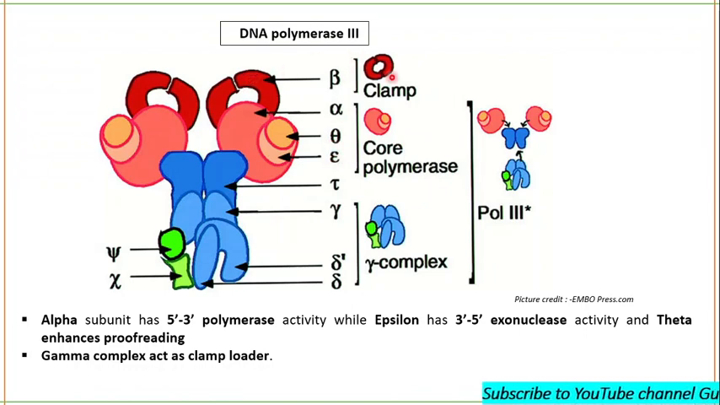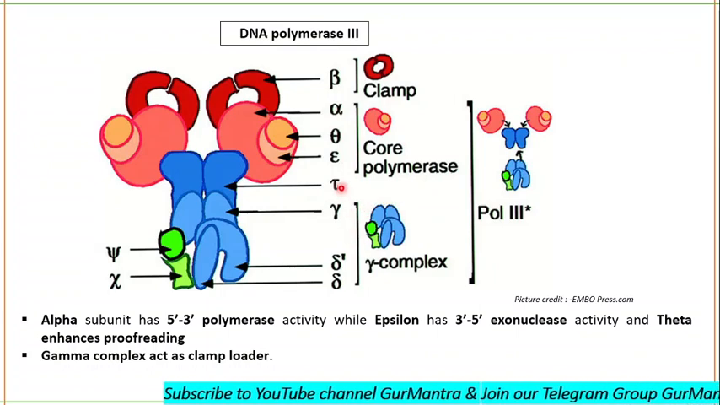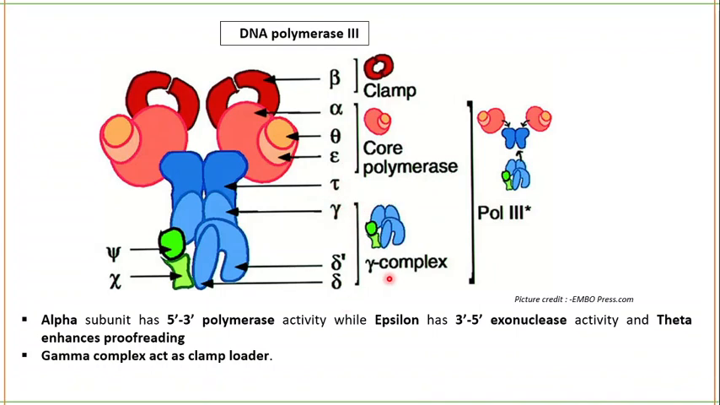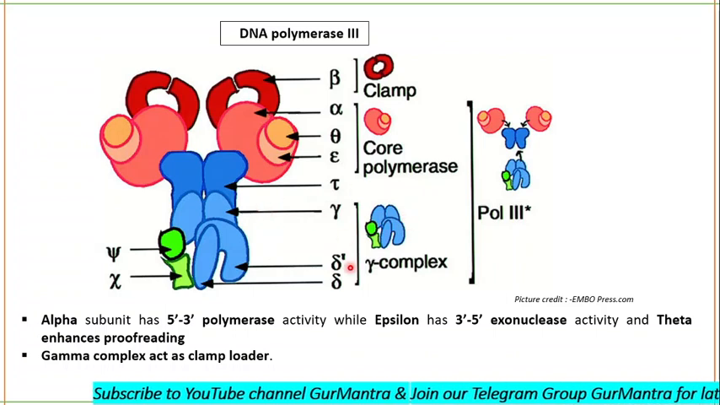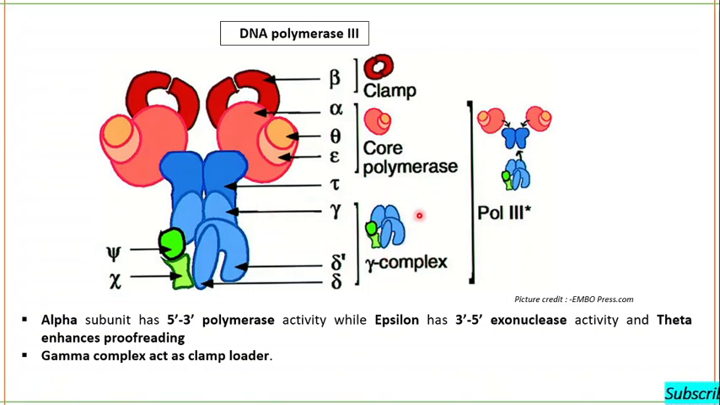Beta subunit forms the clamp. Then these 5 subunits: gamma, delta, chi, psi, delta dash, form the gamma complex, which acts as the clamp loader. What is the function of this gamma complex? It acts as the clamp loader.